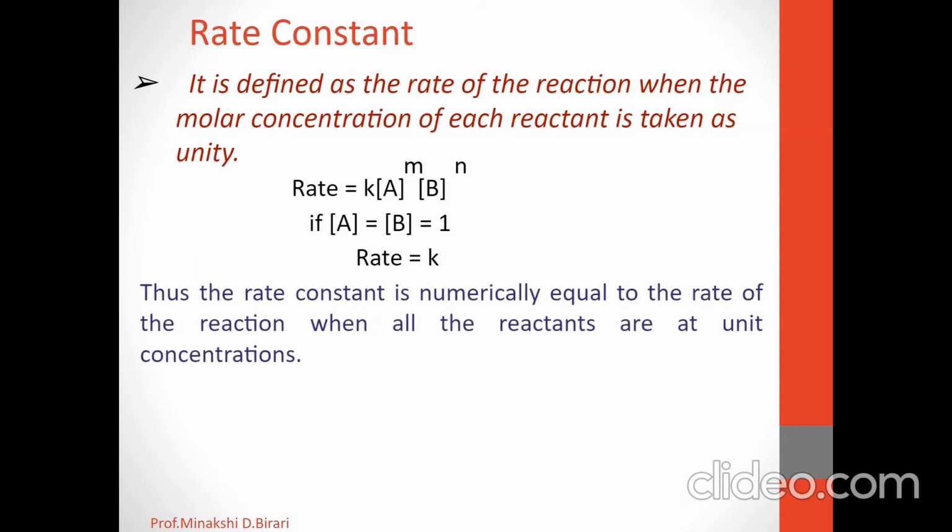Thus the rate constant is numerically equal to the rate of the reaction when all the reactants are at unit concentrations. So when the concentration of reactant is unity, the rate of the reaction is equal to the rate constant.